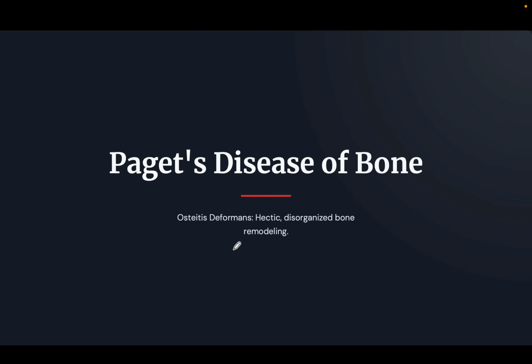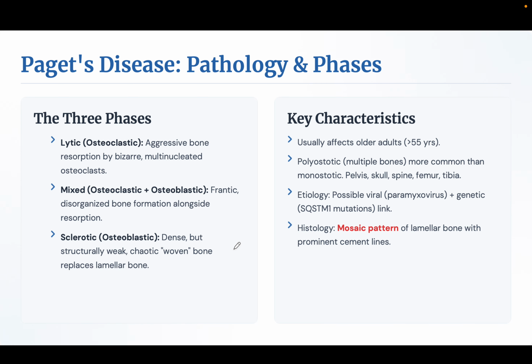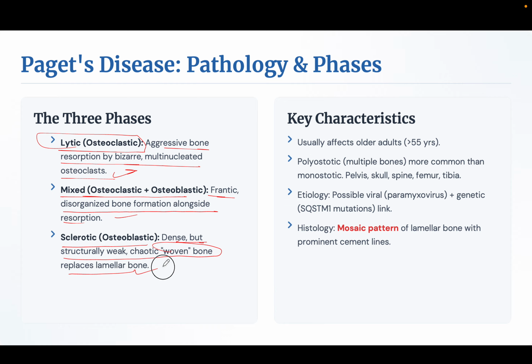Paget's disease of the bone, also called osteitis deformans. It is hectic, disorganized bone remodeling that leads to Paget's disease. It has three phases. First, lytic osteoclastic activity: aggressive bone resorption by bizarre multinucleated osteoclasts. Then mixed osteoblast and osteoclast activity, where both are present, with disorganized bone formation alongside resorption. Then the sclerotic osteoblastic phase: dense but structurally weak, chaotic woven bone replaces the lamellar bone.